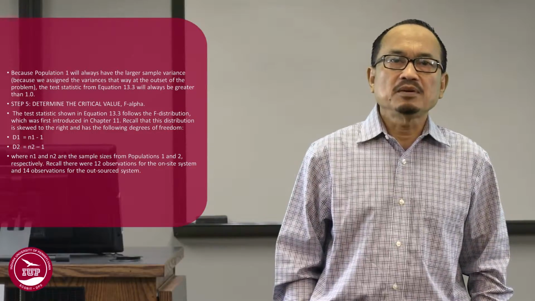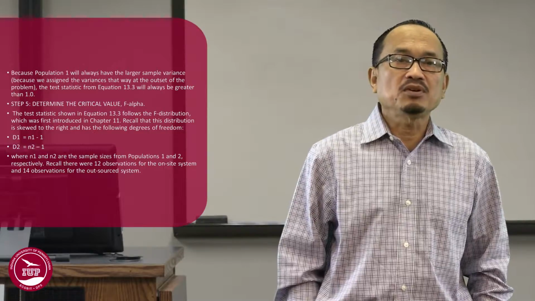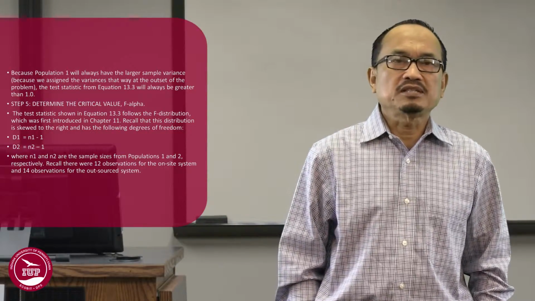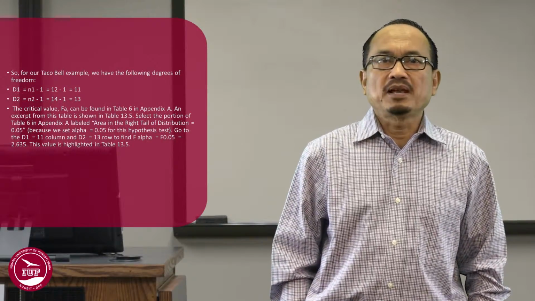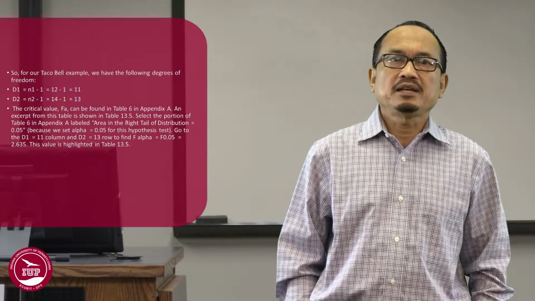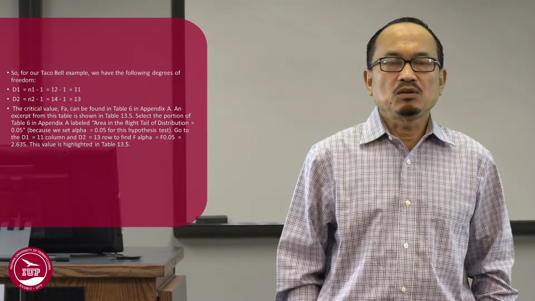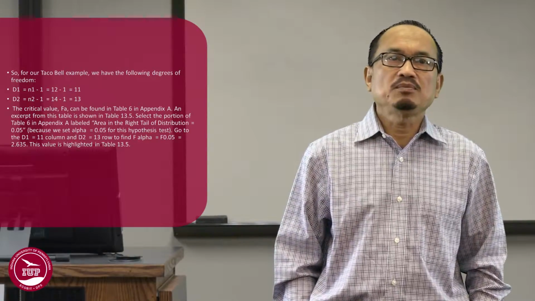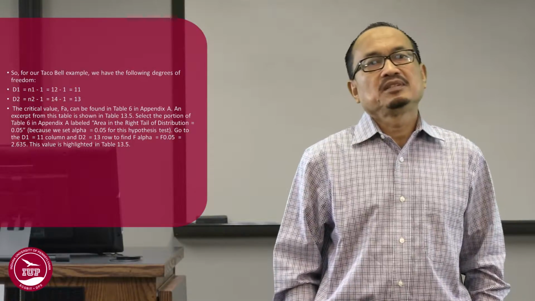Recall that there were 12 observations for the on-site system and 14 observations for the outsourced system. So, for our Taco Bell example, d1 equals n1 minus 1 equals 12 minus 1 equals 11. d2 is n2 minus 1 equals 14 minus 1 equals 13.